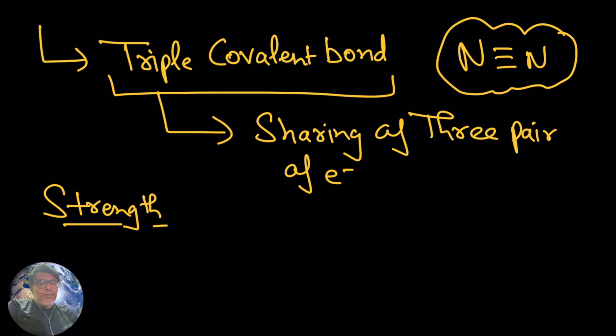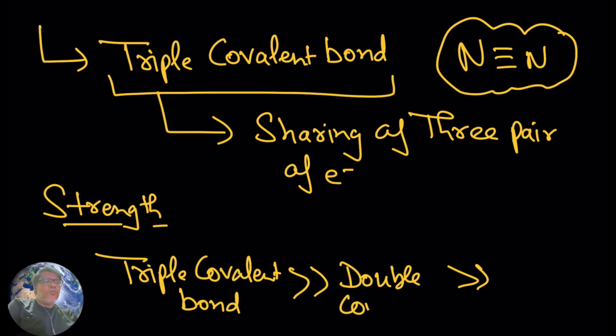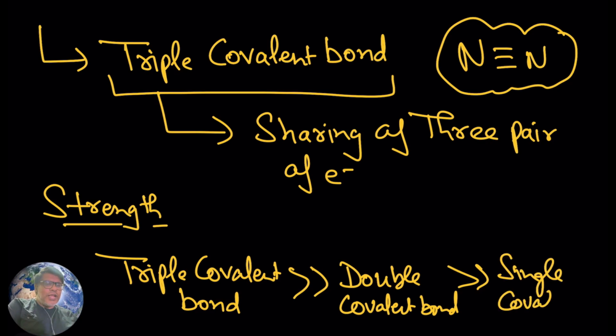Hopefully you remember, the triple covalent bond is going to have more strength than the double covalent bond, and the double covalent bond is going to have more strength than the single covalent bond.